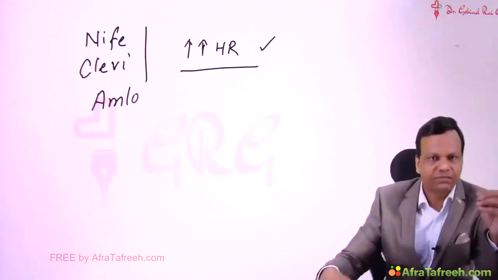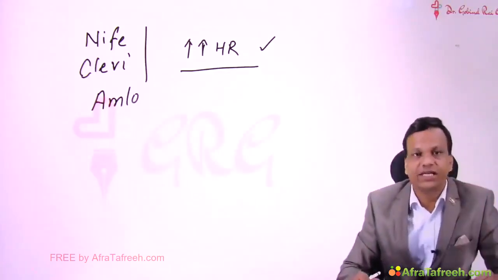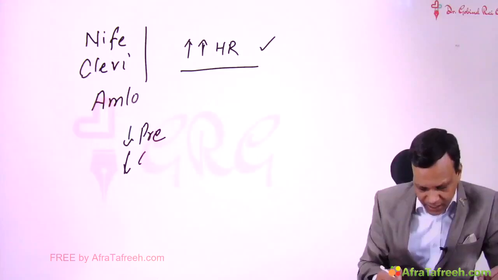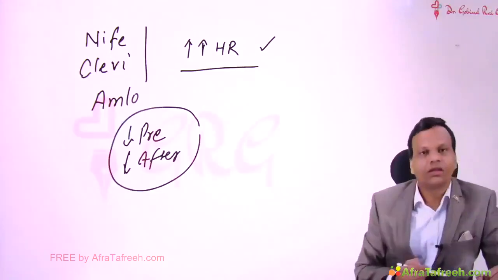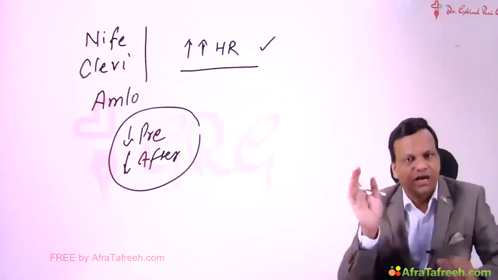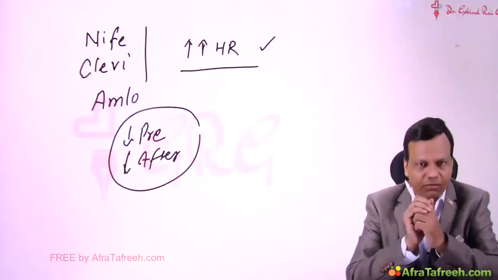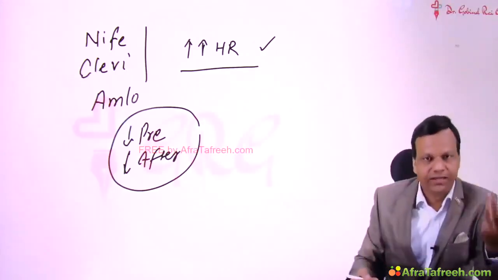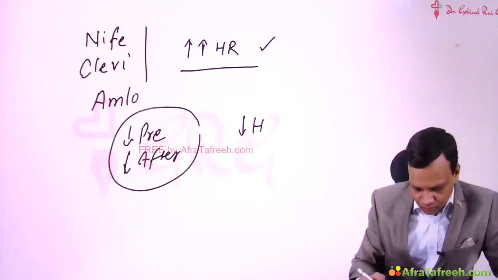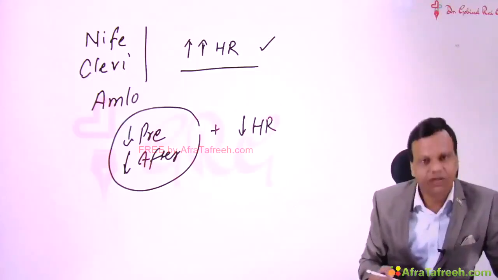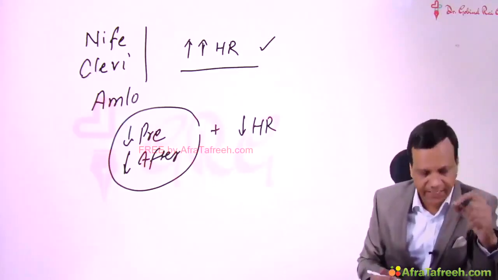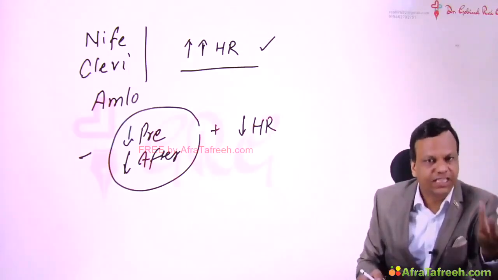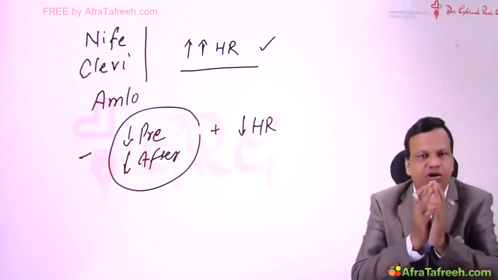So basically, if we see the mechanism of action of calcium channel blockers in classical angina particularly, they can decrease preload and decrease afterload. Although they cause tachycardia which can be harmful, the long-acting calcium channel blockers, the dipin group of drugs, cause lesser tachycardia. Verapamil and diltiazem also cause a decrease in heart rate. So in classical angina, the mechanism of the non-DHP calcium channel blockers, that means verapamil and diltiazem, is to decrease preload and afterload as well as decrease heart rate. But in case of DHP, we normally avoid them in angina because they can cause tachycardia.